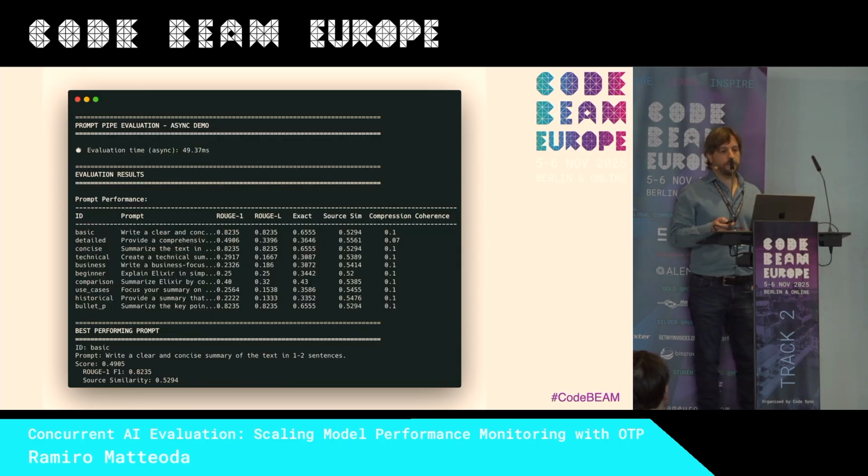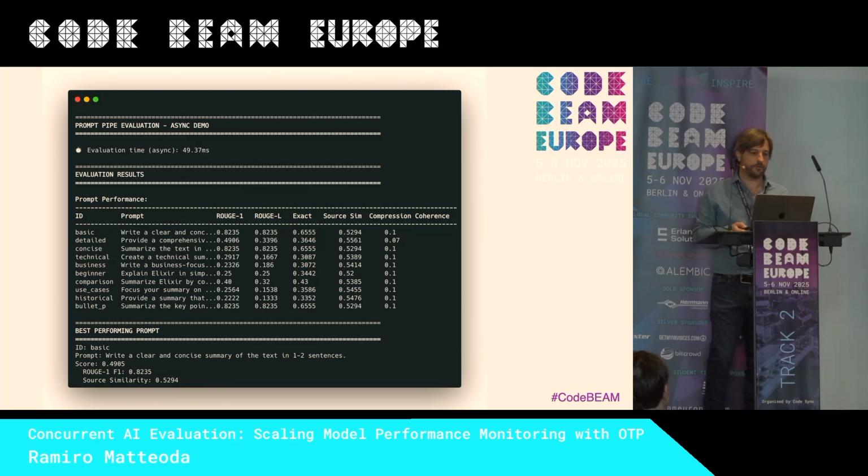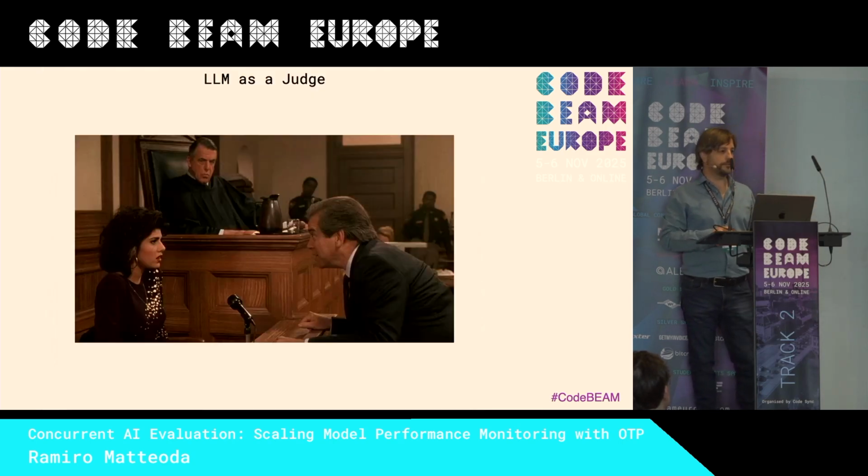This is a sample of the service that can run all the metrics. I ran it for 10 variations of the prompt, and these are the results, more or less. I ended up with the best performing prompt in only 49 milliseconds. Let's move one step forward.